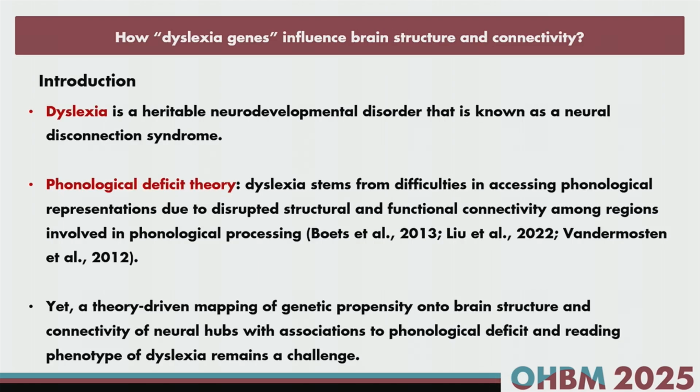For those who don't know what dyslexia is, let me give you an overview. Dyslexia is a heritable neurodevelopmental disorder that is known as a neural disconnection syndrome. Phonological deficit is taken as the key cognitive deficit of developmental dyslexia. Dyslexia is known to stem from difficulties in accessing phonological representations due to disrupted structural and functional connectivity among regions involved in phonological processing. Yet, a theory-driven mapping of genetic risk onto brain structure and connectivity of neural hubs, with associations to phonological deficit and the reading phenotype of dyslexia, remains a challenge. So my talk will cover all of this.